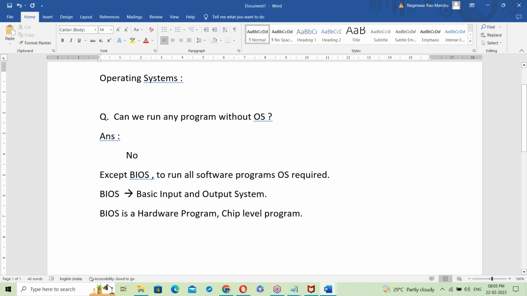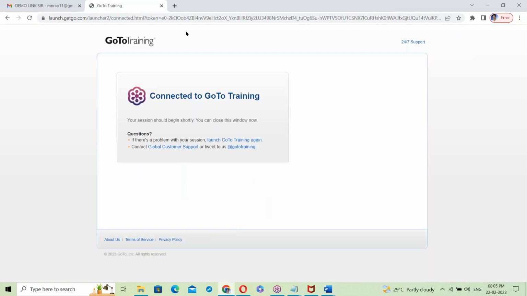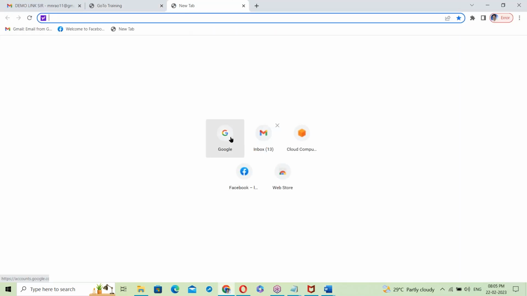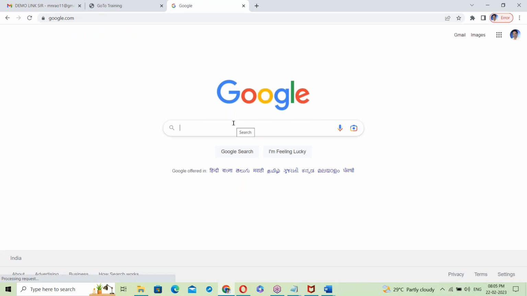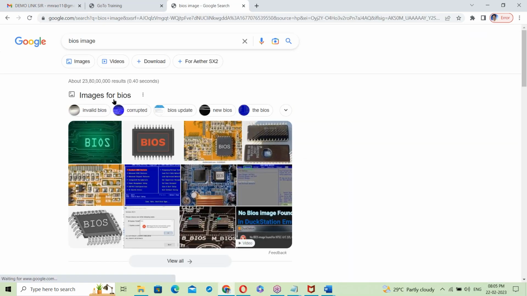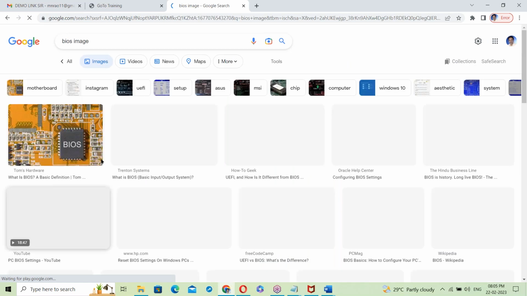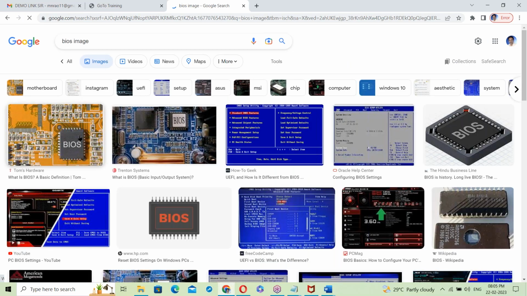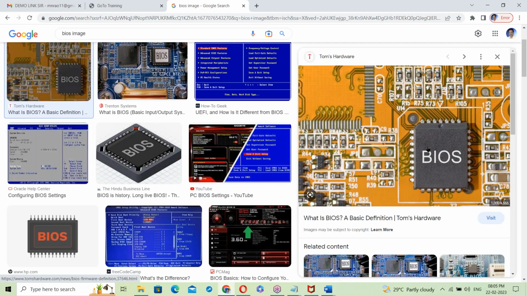It's a chip level program. See, in the system there is a BIOS chip. Let me show that BIOS chip here. See here, this is BIOS, the BIOS chip.